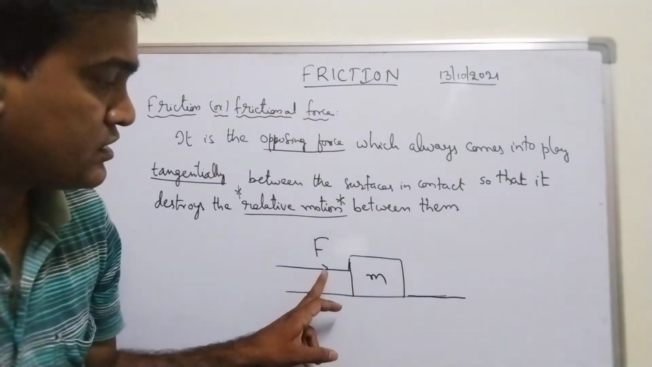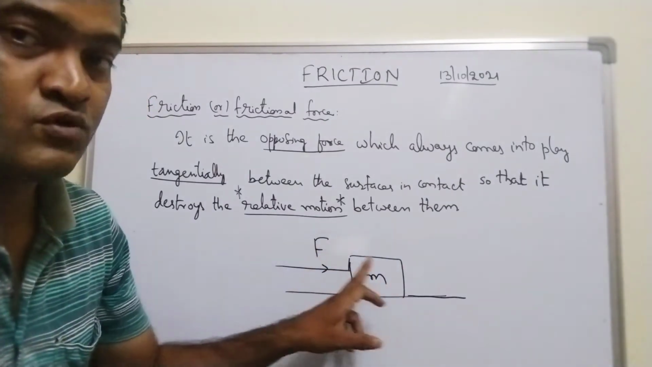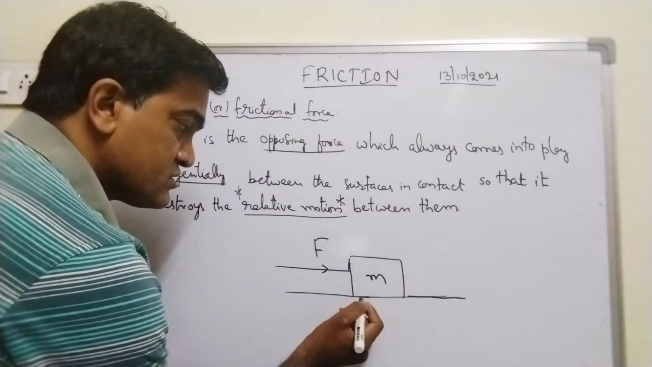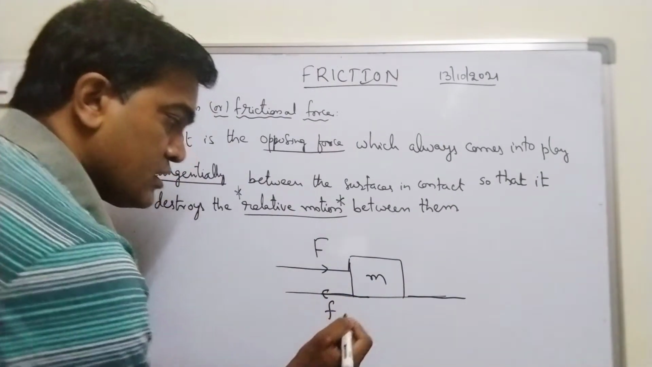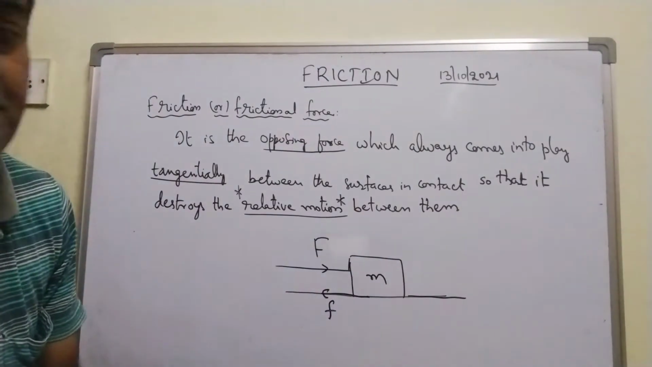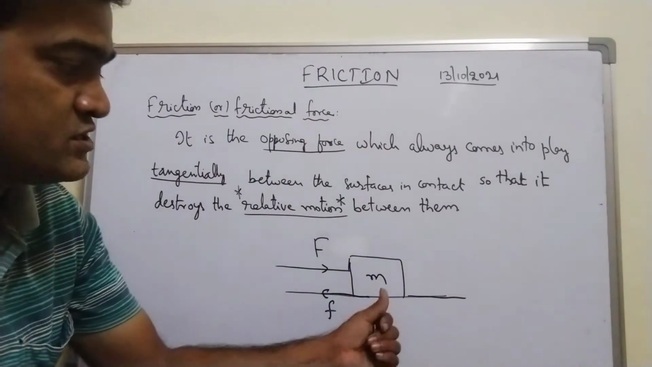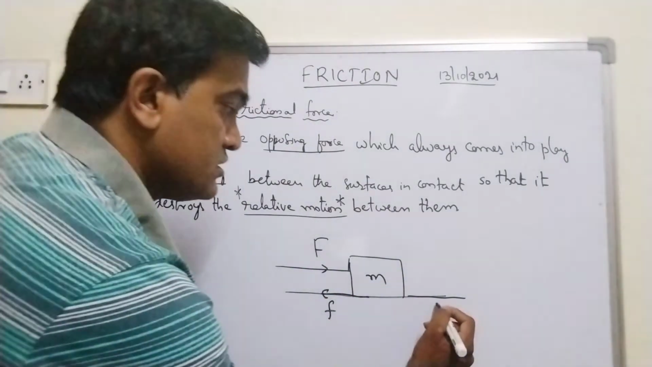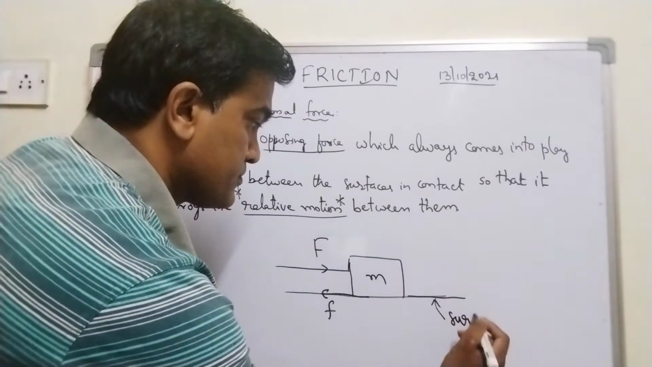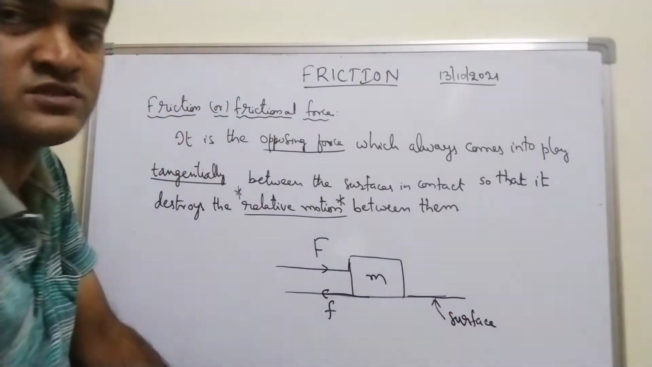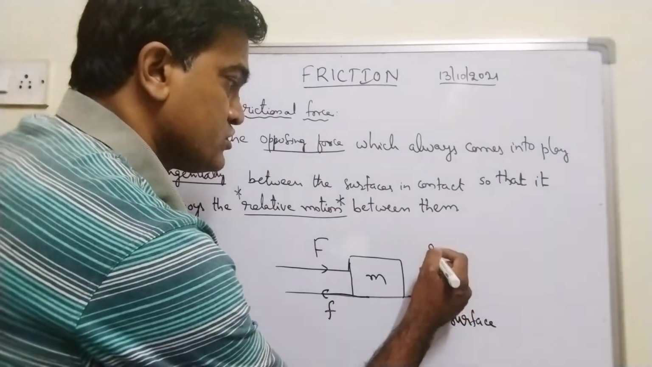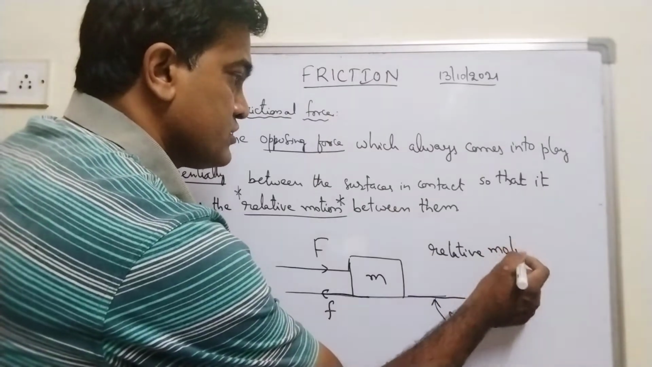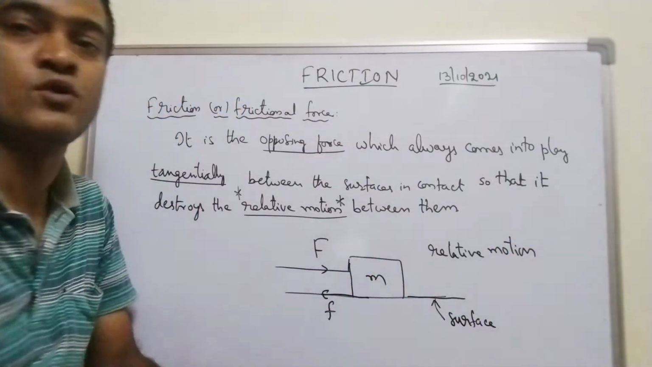So when I apply a force capital F, an external force on a block of mass m, here frictional force will be developed like this. I am denoting frictional force with small f. Frictional force is developed in the opposite direction to the relative motion between the block and the surface. This is the surface, or you can say floor or ground. So there should exist a relative motion between the surface and the block.